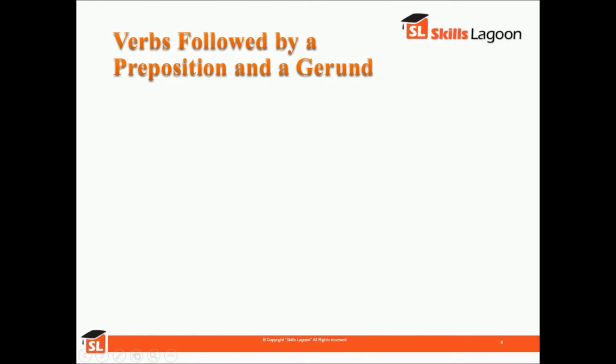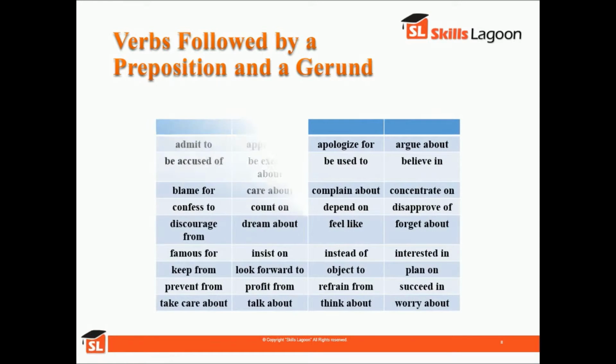So now there are verbs which are followed by a preposition and a gerund. This is a list of the verbs which are followed by prepositions and a gerund. For example: admit to, approve of, apologize for, argue about, be accused of, blame for, count on, dream about, instead of, object to, refrain from, worry about. Please go through the list.